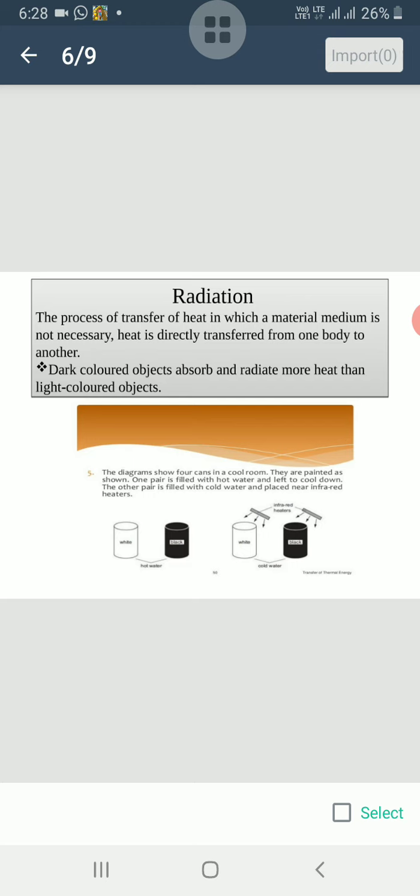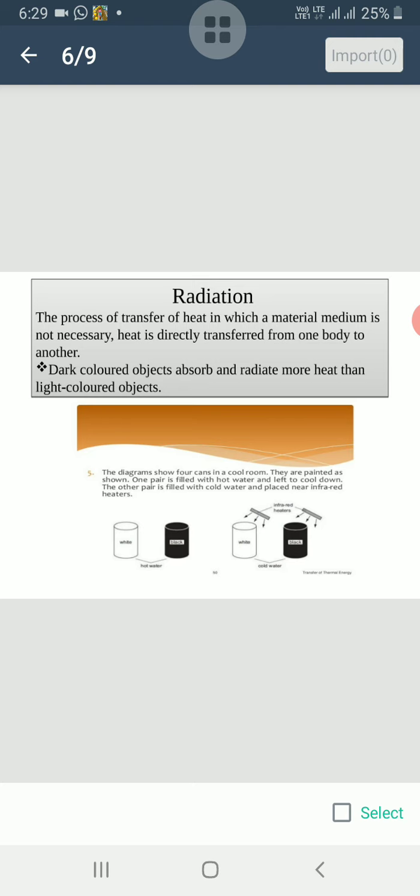You will find that when the cans are placed in the sun, the temperature of the water in the can painted black rises more than that of water in the white can. This happens because a black object absorbs more radiant heat than a white object in the same time period. You will also find when the cans are placed in the shade, then the black colored can cools down faster. Thus, we conclude that a black object absorbs or radiates more heat than a white object in the same time period.